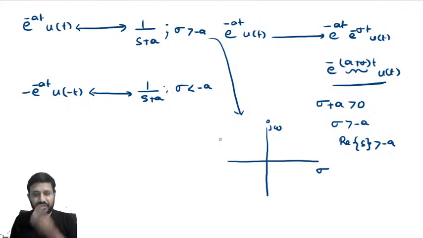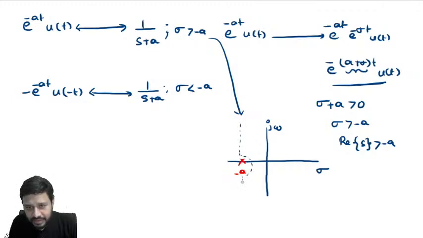Okay. Observe here. We look at the poles and zeros. From the Laplace transform expression, poles are nothing but the roots of the denominator and zeros are nothing but the roots of the numerator. So here for the first expression I have a pole at s equal to minus a. And how to draw the ROC? Along the pole we will draw a dotted line, we will bypass the pole. The reason for bypassing the pole is that ROC should not contain any poles, and for all values of sigma greater than minus a, this is defined. So this is the ROC, we will draw like this.